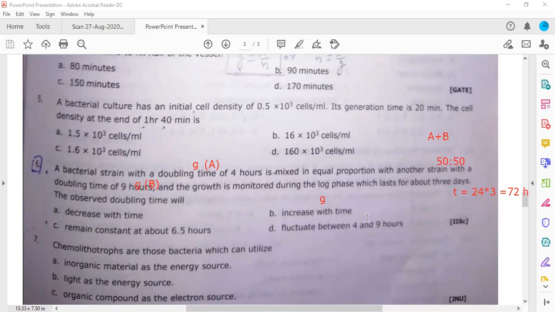What does it mean? There are two strains, A and B. Shivani, you calculated exactly right: the A strain takes 4 hours, so the number of generations in 3 days will be 18, and for B it will be only 8 generations, right? So what will happen after 3 days? The cells are growing in the same media.